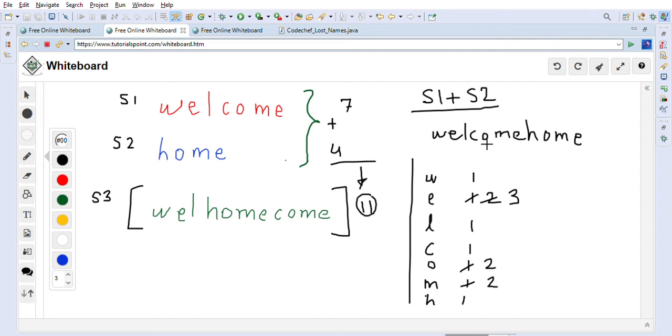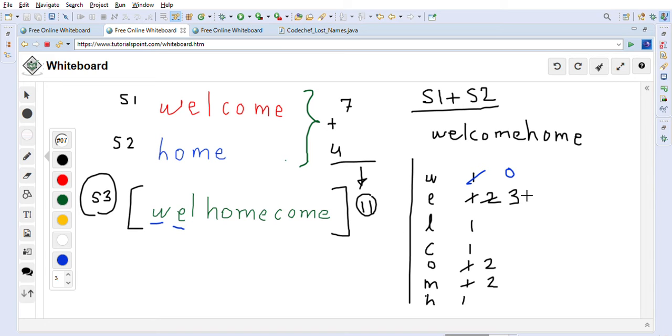After this is done, we will now consider s3, the string 3 that is given to us, and we will again go through this string 3 character by character. This time we do exactly the opposite: we go character by character and keep decrementing the frequency. For example, we take this w. Now we will decrement w by 1, so w becomes 0.